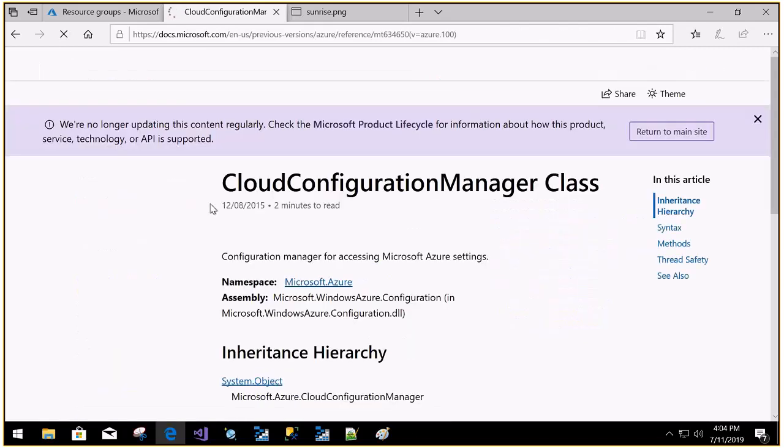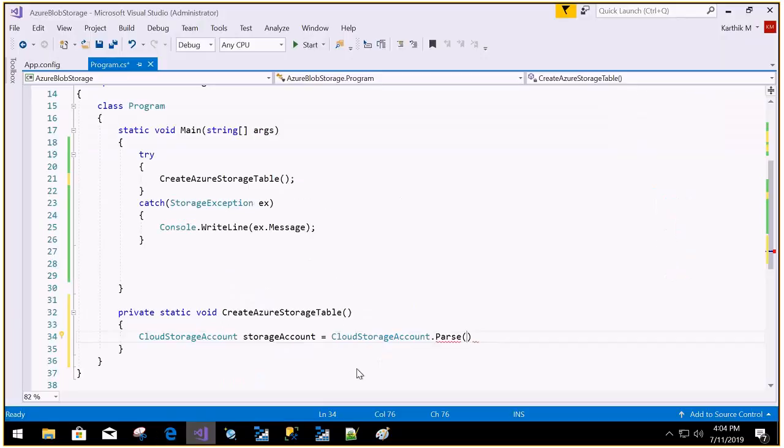It's in Microsoft.Azure. Okay, let me try directly.